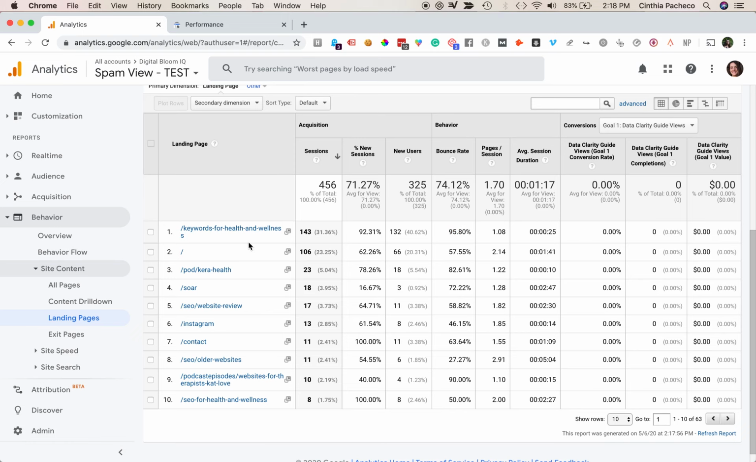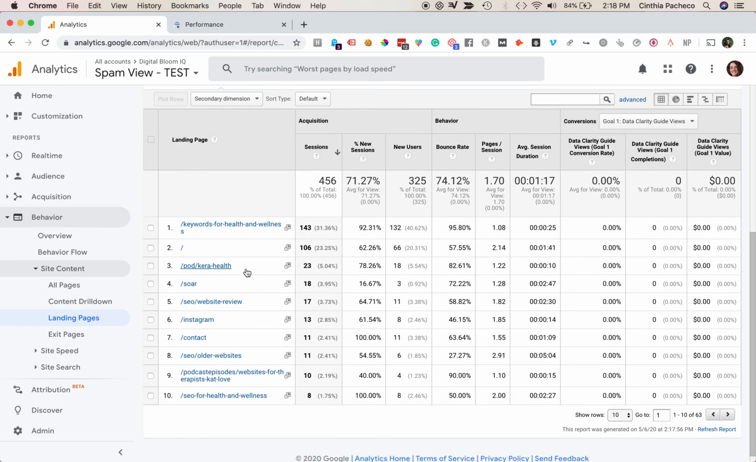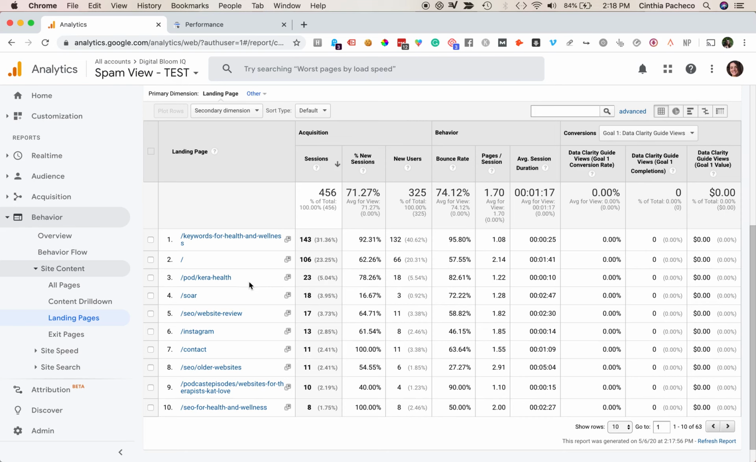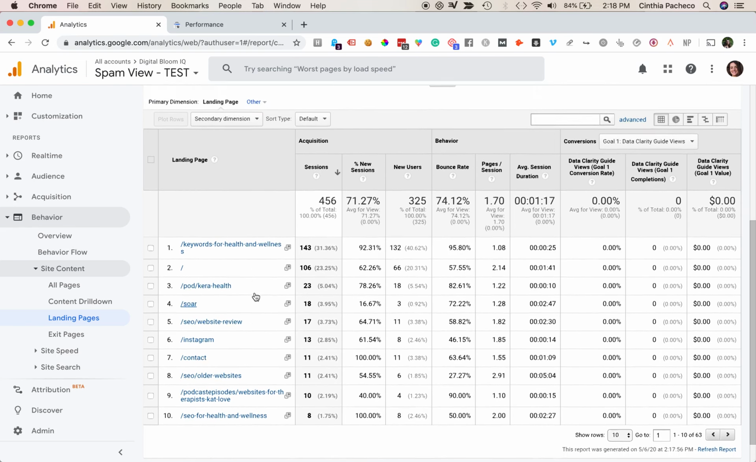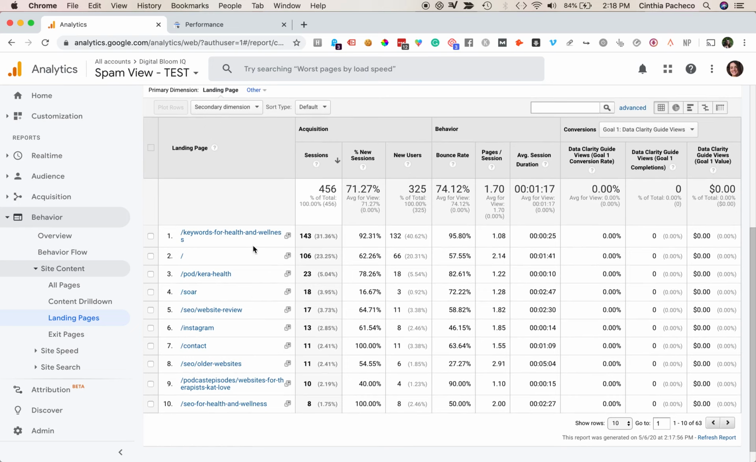Maybe I'll set a goal and say in the next couple of months I want to bring it down 5% or even 10%. Who knows? So all of these are pages that people are landing on, and again, it gives me an indication of how my marketing is working and which pages are up for improvement. So for me personally, I'm definitely going to improve this one.